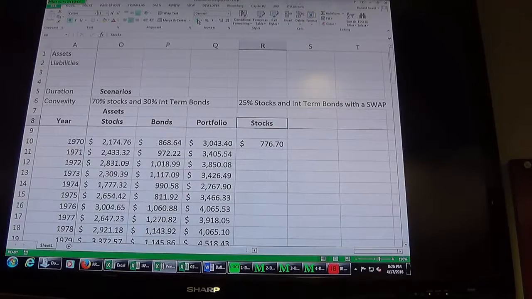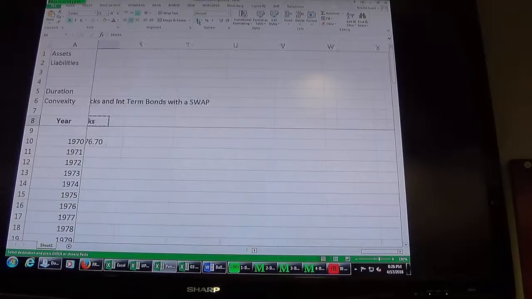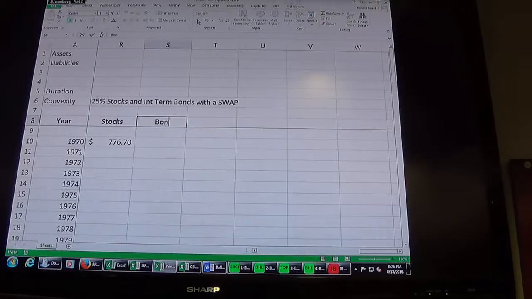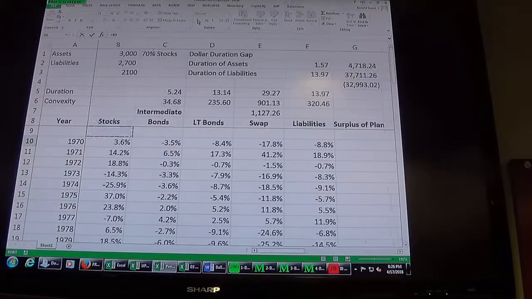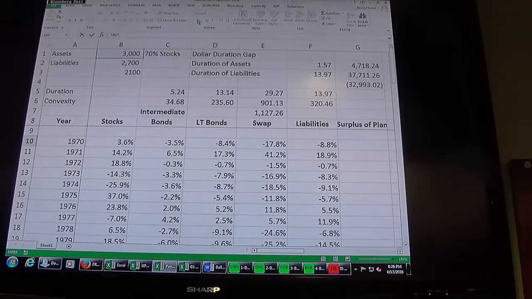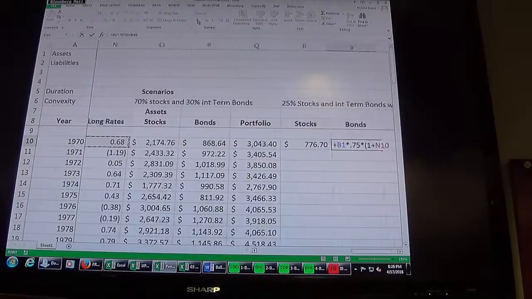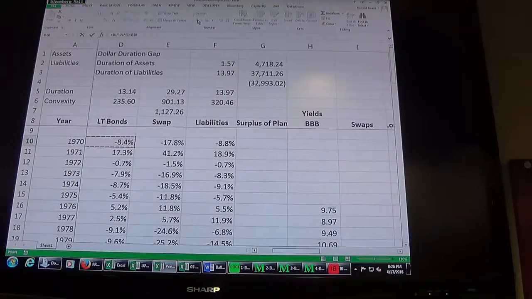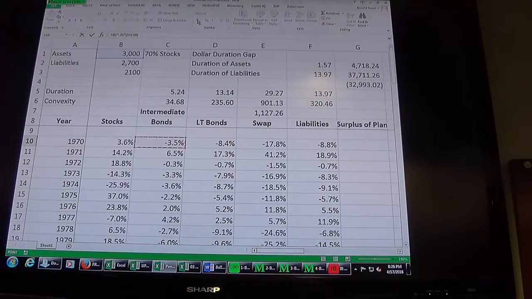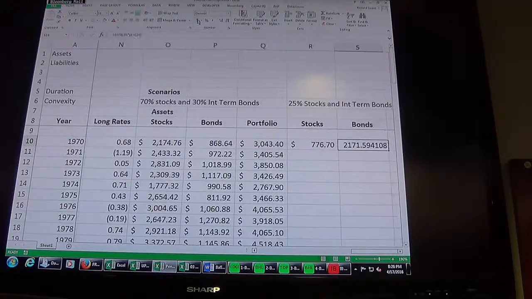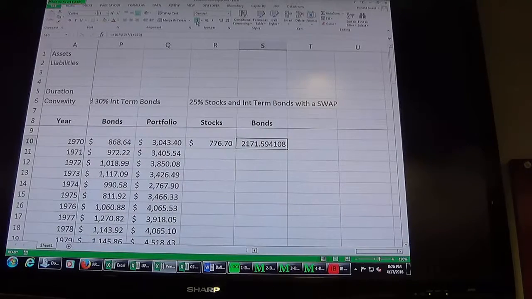My bonds. So plus 3 billion times 0.75 times 1 plus. What kind of bonds I said I was going to do? Intermediate term. 1 plus my intermediate term. The reason I'm doing that is that's how I set the swap up. So I'm good. And then my swap.